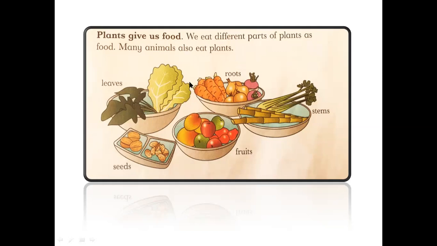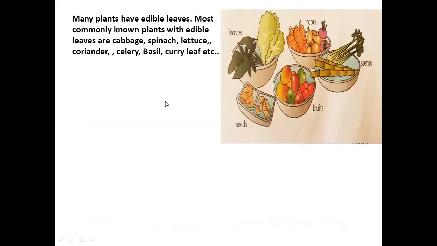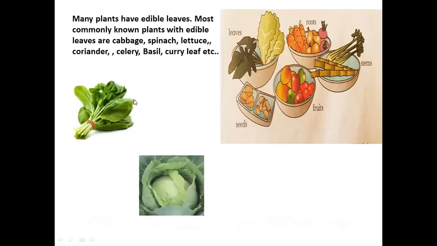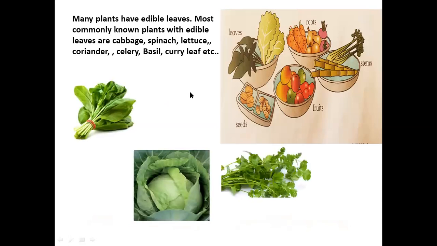So one by one, we will discuss in detail which part we are eating, which parts are edible and which parts are not edible. Many plants have edible leaves. The most commonly known plants with edible leaves are spinach, cabbage, and coriander, and many others like celery, basil, and curry leaves. All these are leaves of plants, and we are eating them as our food.